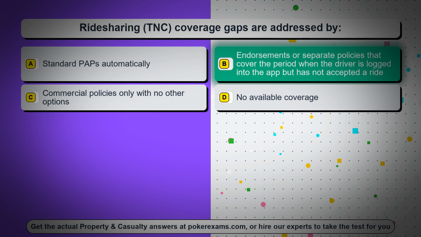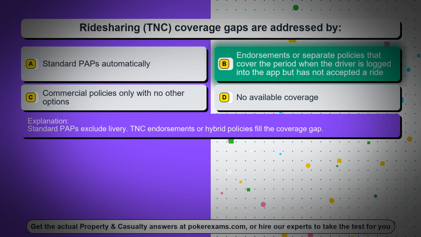Endorsements or separate policies that cover the period when the driver is logged into the app but has not accepted a ride. Standard PAPs exclude livery. TNC endorsements or hybrid policies fill the coverage gap.